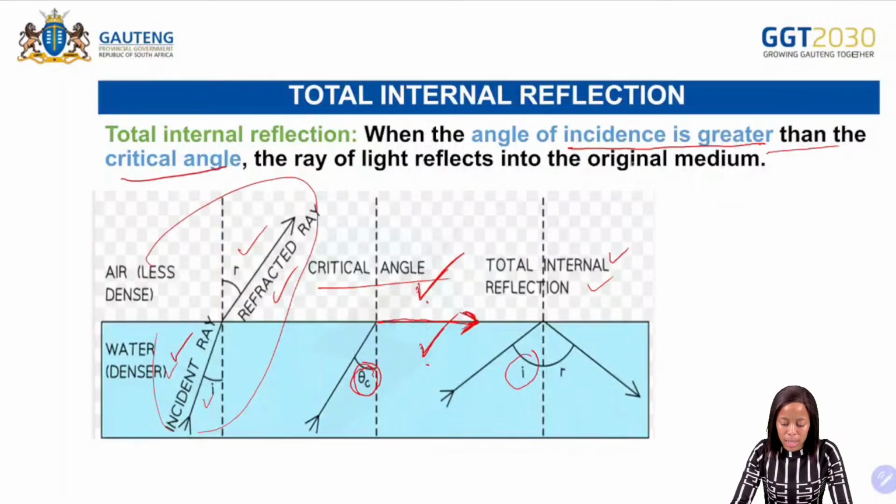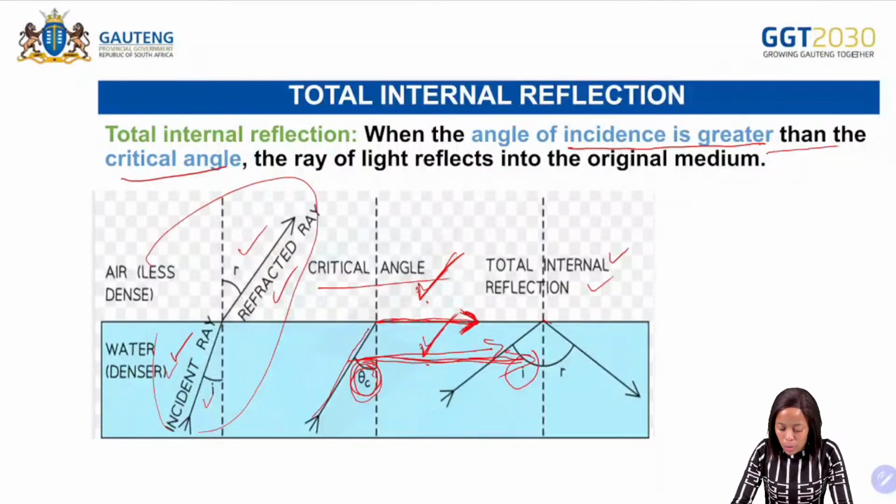So with the total internal reflection, we are saying when the angle of incidence, so this one from the critical angle, is greater, meaning when it increases, so from here to here, this angle has now increased, it says the ray of light reflects into the original medium. So remember that ray of light, it was here, in between the two mediums.